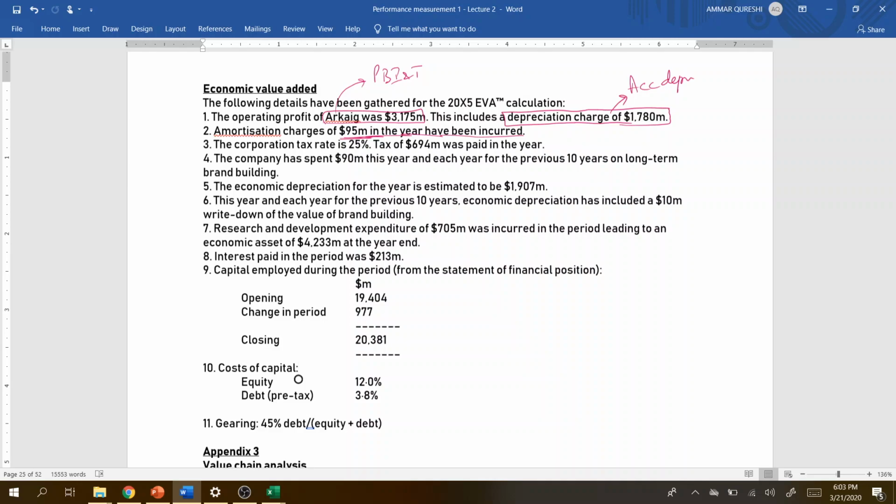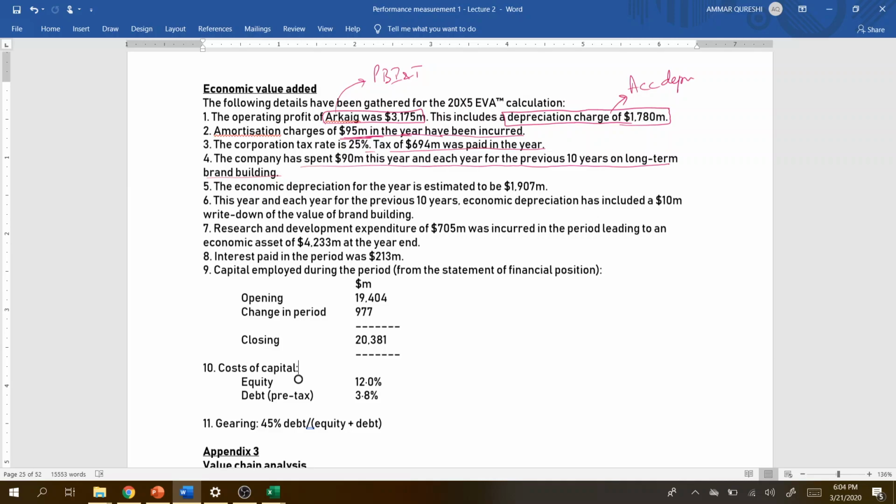The corporation tax is around 25%. Tax of 694 million was paid in the year. The company has spent 90 million this year and each of the previous 10 years on long-term brand building. So this year the company has paid 90 million, and for the last 10 years the company has continuously paid 90 million for brand building, which you can consider to be advertisement expenditure, because through advertisement you are improving your product, right?